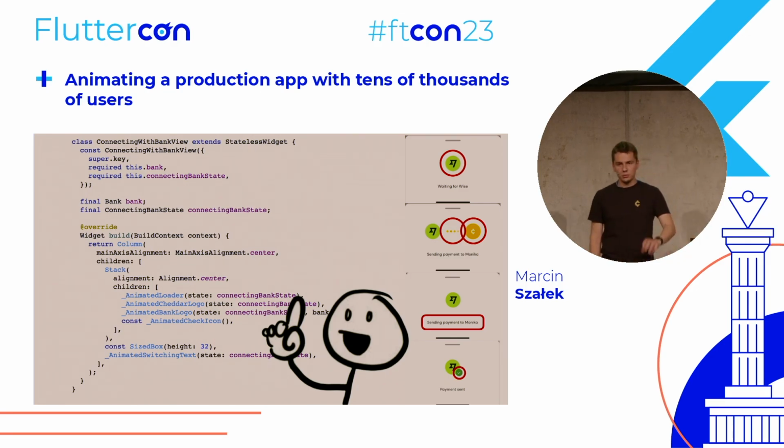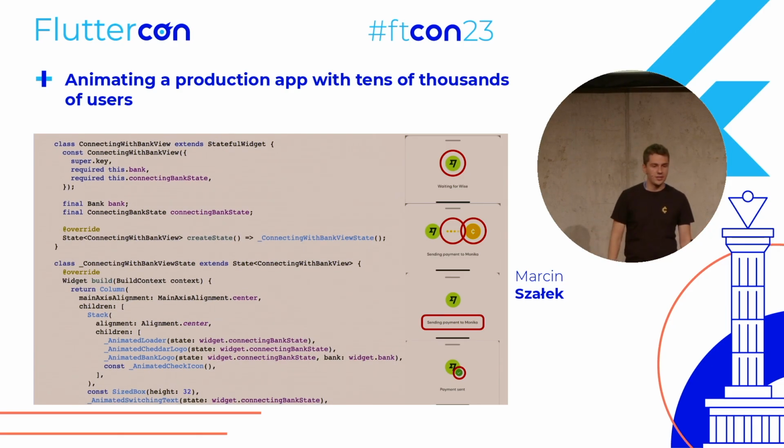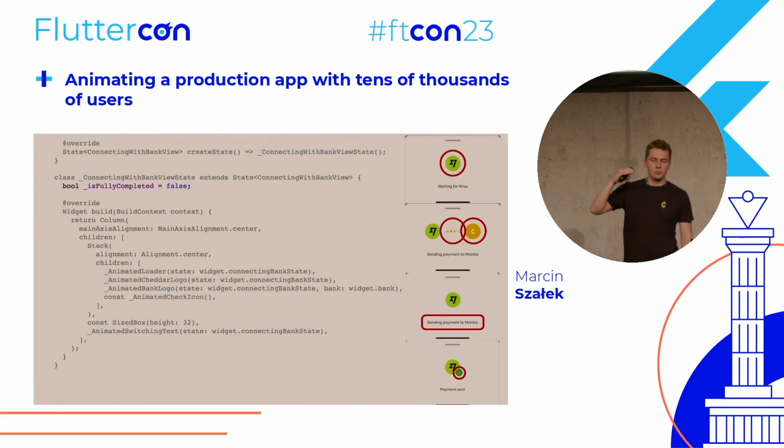So what we will try to do is we will try to make our widget have this fully completed feature in it that basically adds to the animation after the delay. So we'll make our widget stateful instead of stateless, and we'll add a boolean of is fully completed.